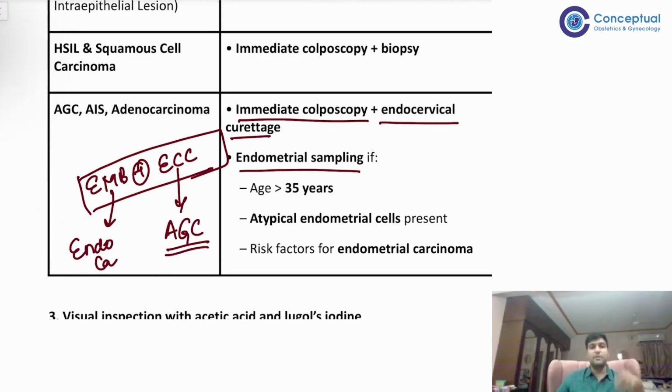So that you will do because you want to assure that these atypical glandular cells are primary to the cervical cancer and not coming down from the endometrial cancers. So you want to rule out endometrial cancer, right? Okay.